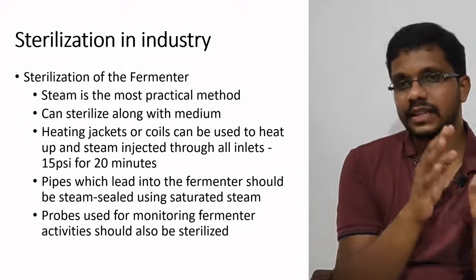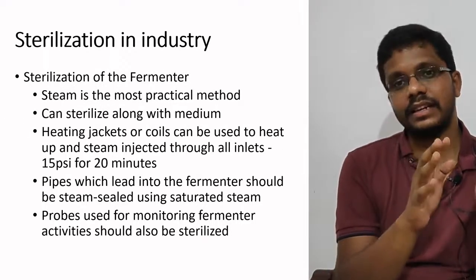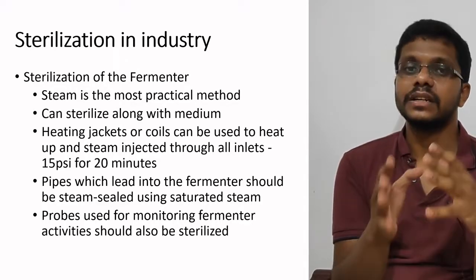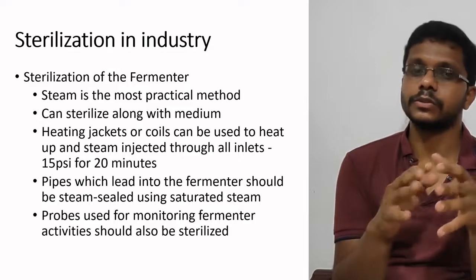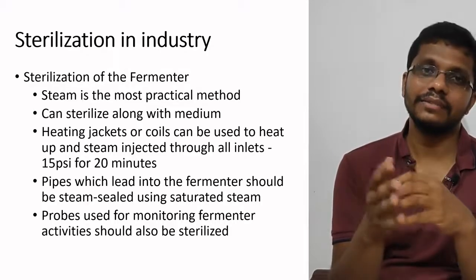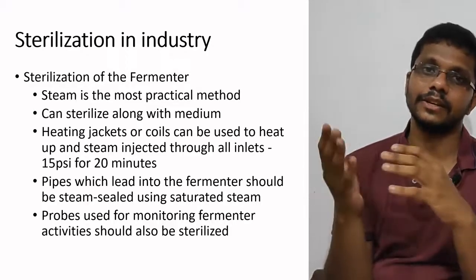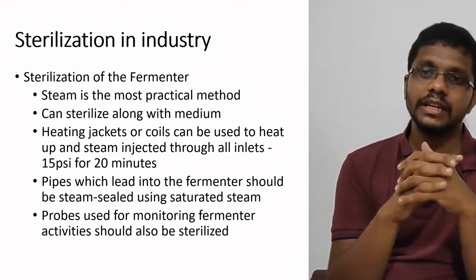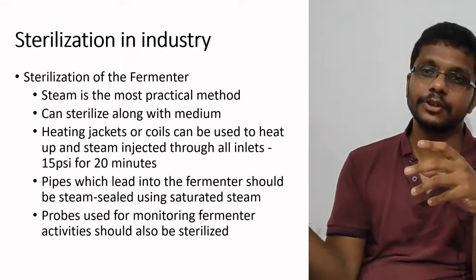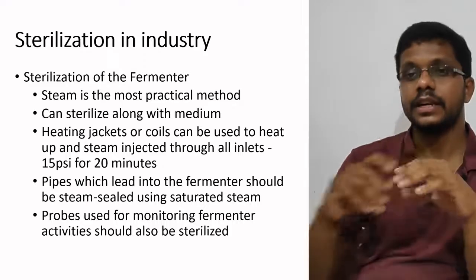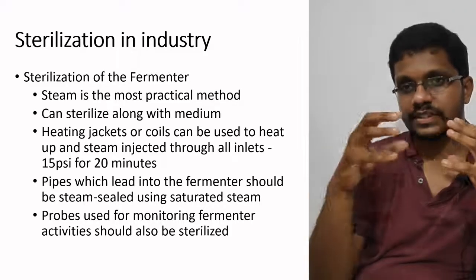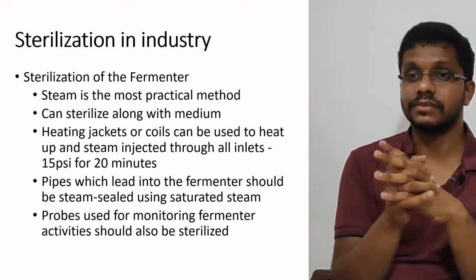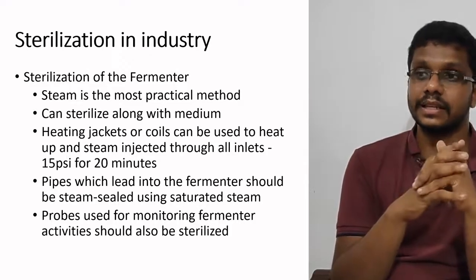So these are the main techniques in sterilization. Whenever we think about sterilization in industry, we mainly use steam under pressure. That's the main method. Along with that, we can use filters, which are mainly used for gases and in animal and plant tissue culture. There are different levels at which we need to use sterilization. I just want to mention the places where we use sterilization in the bioprocess industry.